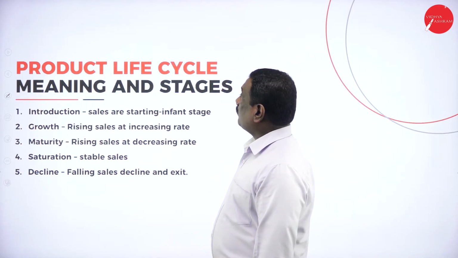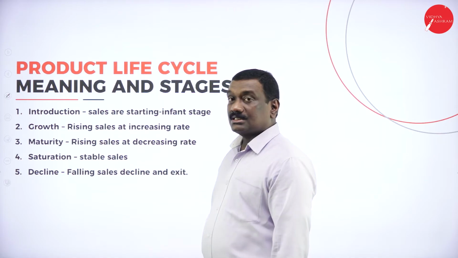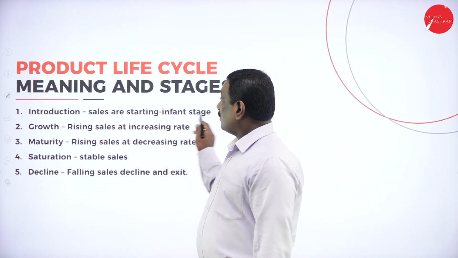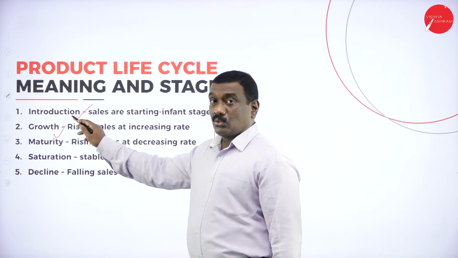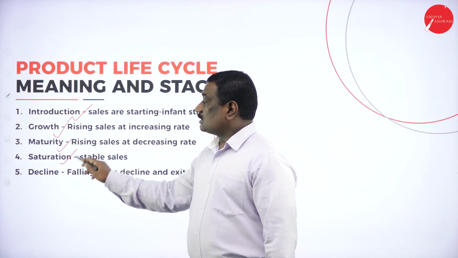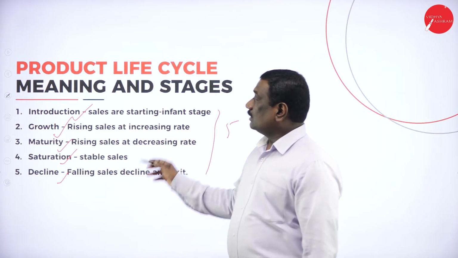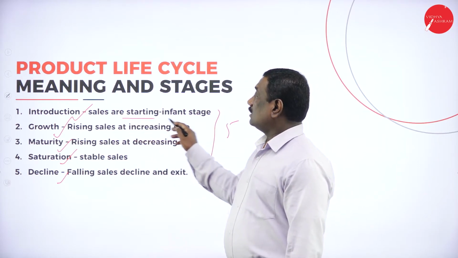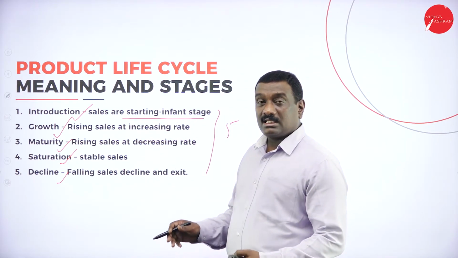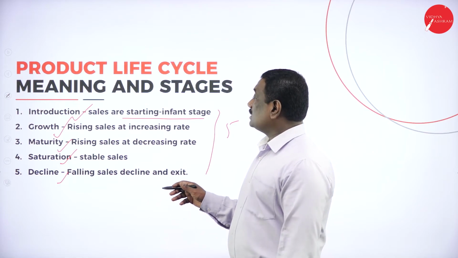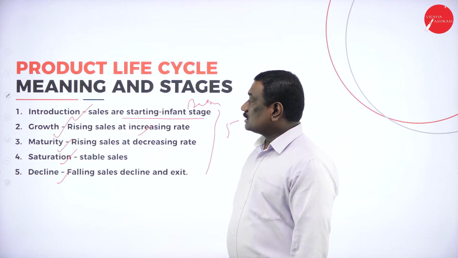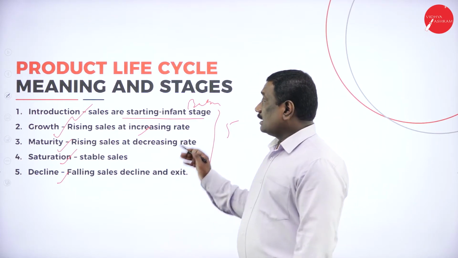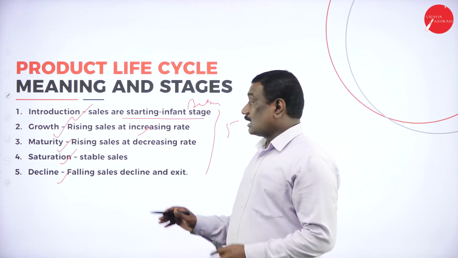Then product life cycle meaning and stages. Under this we have five different stages. First stage is the introduction stage, second is the growth stage, then maturity stage, saturation stage and decline stage. Now, introduction stage is where the sales are at a starting point, in the infant stage. It is like a baby stage, we say. Then in the growth stage, sales are rising at an increasing rate, upwards.